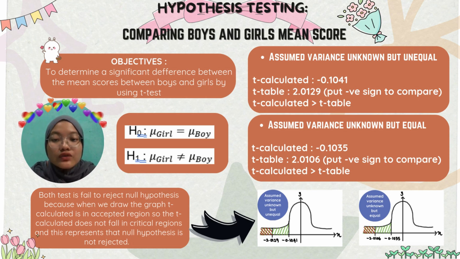Both tests fail to reject the null hypothesis because when we draw the graph, the t calculated is in the accepted region, which is the green color, while the t calculated does not fall in the critical regions. And this presents that the null hypothesis is not rejected.